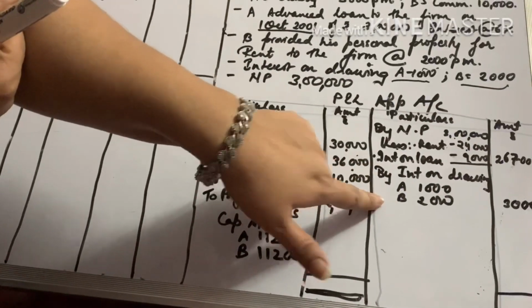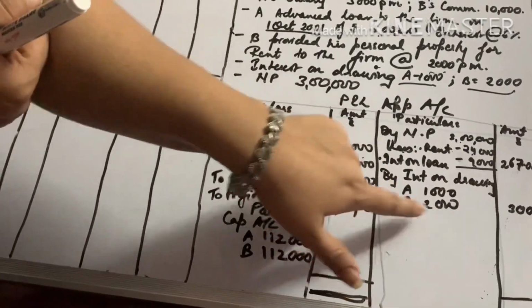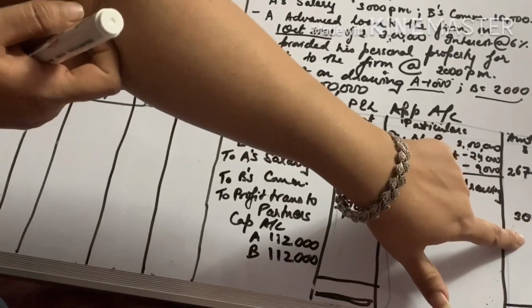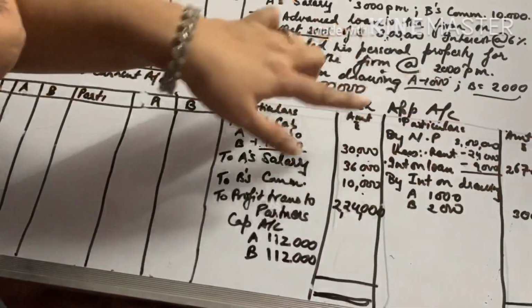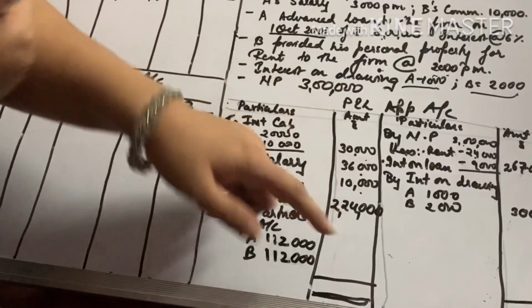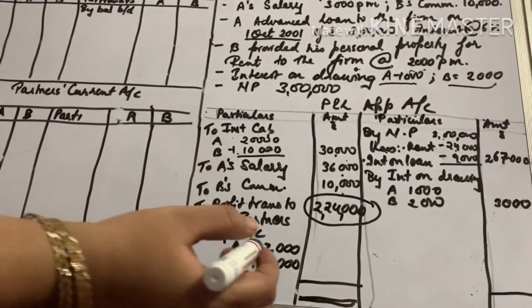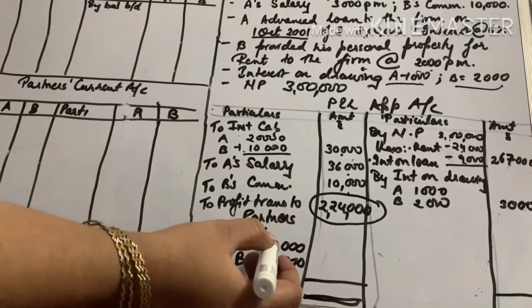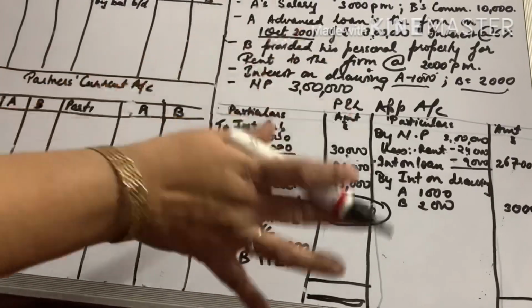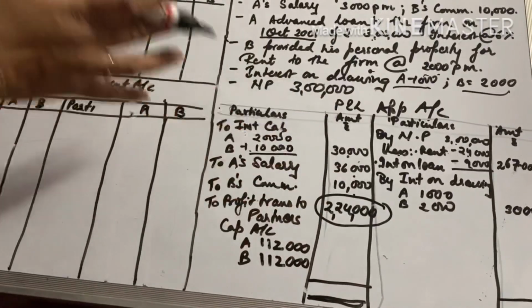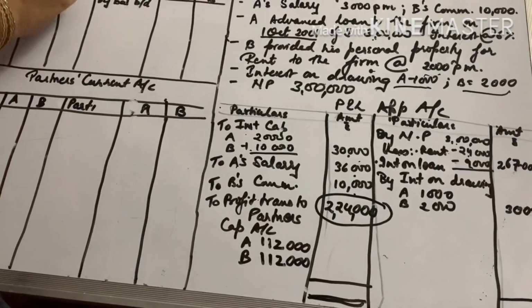Here we will put interest on drawing, 1,000 for A and 2,000 for B. That would be 3,000. We will add it, and the profit which we will gain is 2,24,000, which will be divided among partners equally. So we have already done this and we know it. Now what are we going to do? We are going to understand